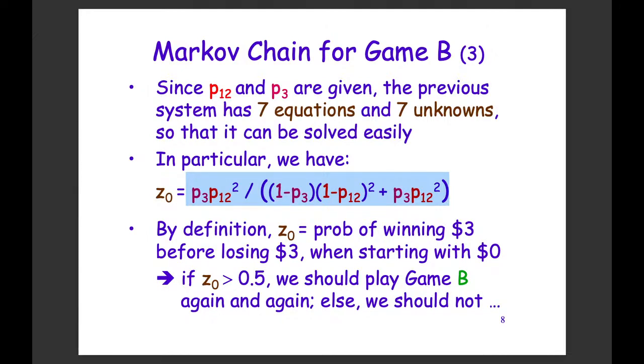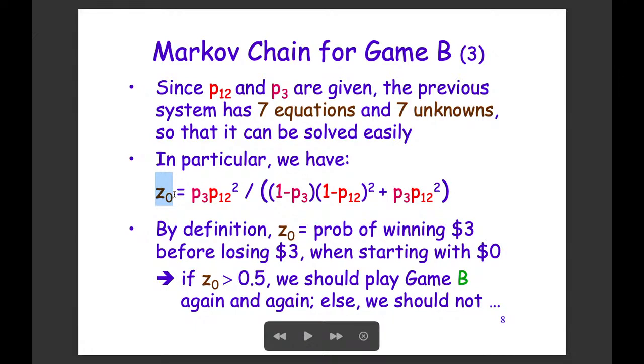Okay, and so for our particular scenario, we can find out whether, using the dice, the coins in our game B, we are going to have z0 greater than 0.5 or less than 0.5. So we are now going to plug in the values of P3 and P12 into this formula and see what will happen.